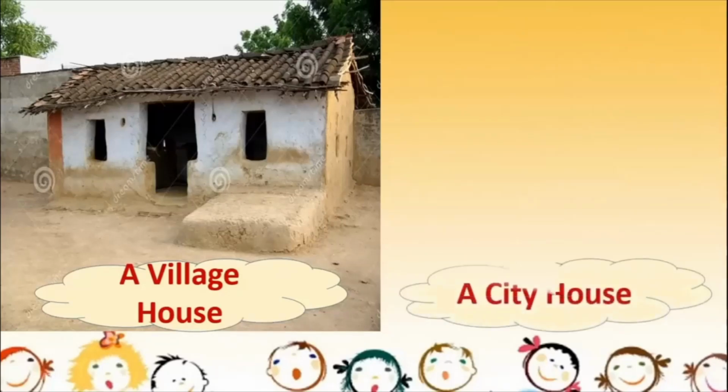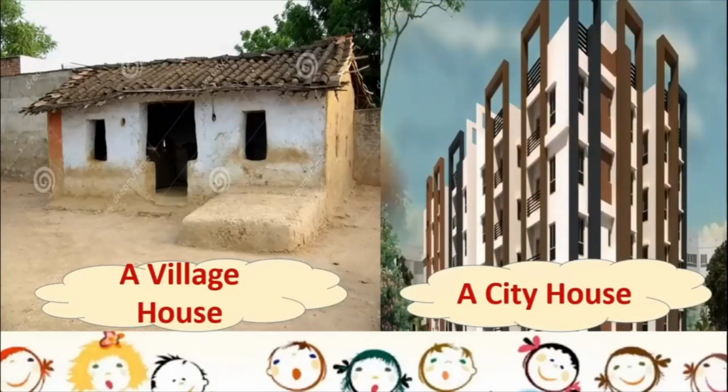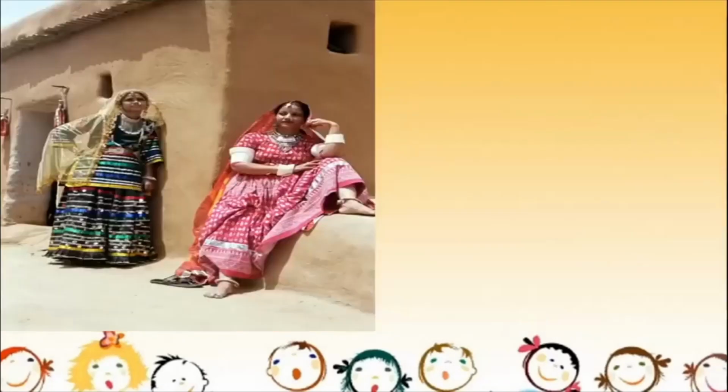Look at the house in a city. It is so huge, and look at the materials which are used to build this house. You cannot see any wood used over here. You cannot see any mud. It is all cement and concrete and iron, isn't it? So there is a lot of difference as far as houses in villages and houses in cities are concerned.